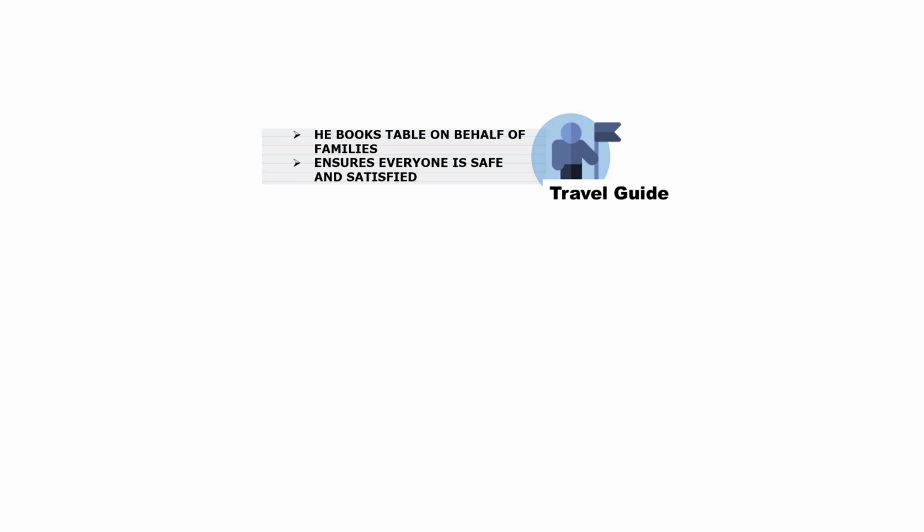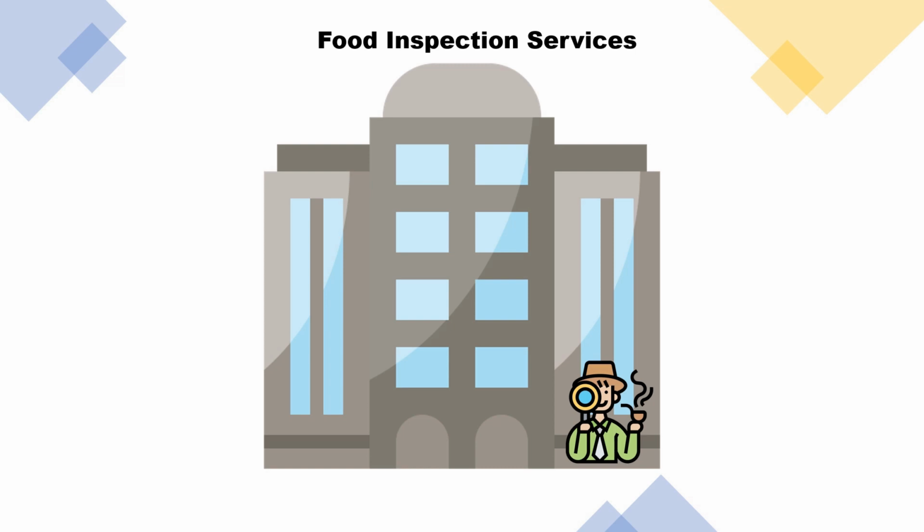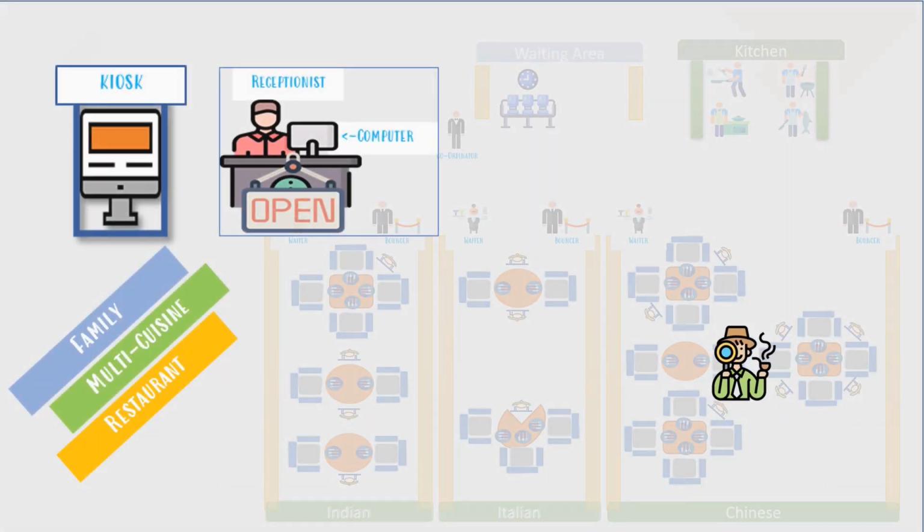For our second analogy, let's take another example. We are talking about food inspection services. These are a set of people who are responsible to get into any restaurant and identify whether it meets the quality control that is there.